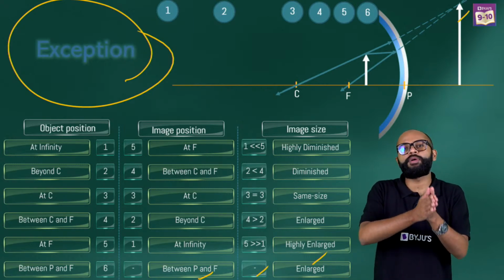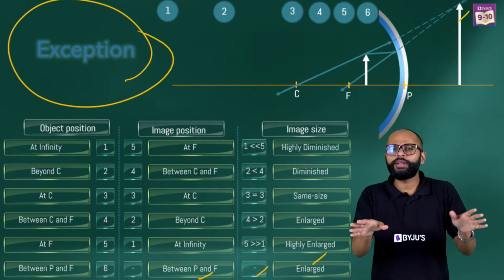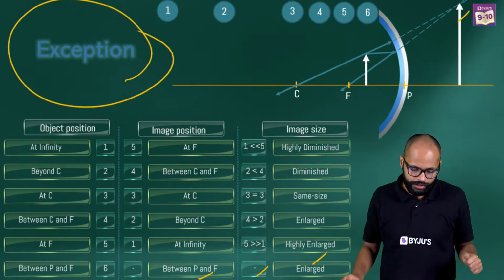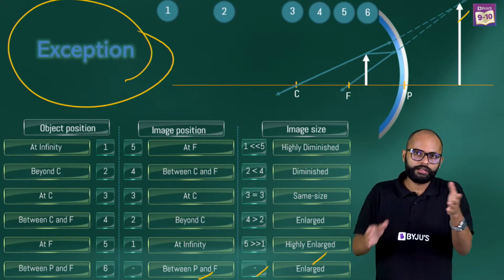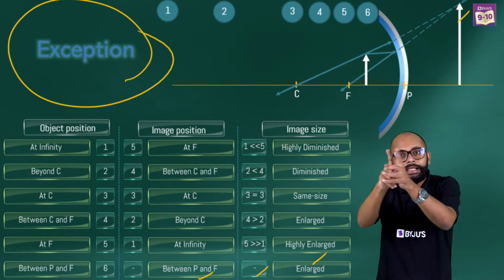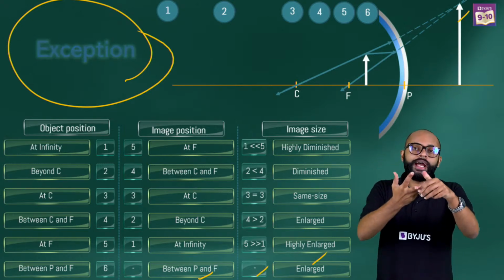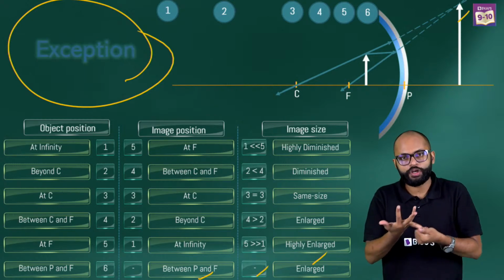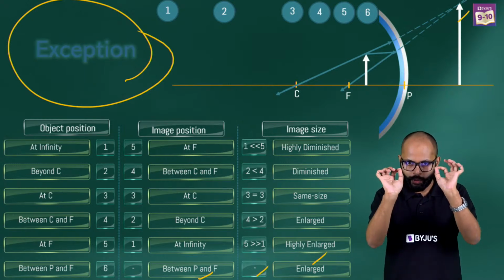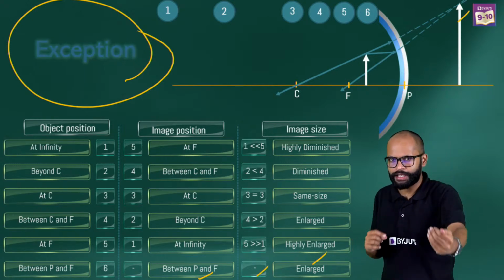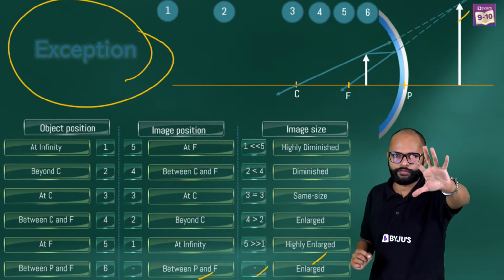When the object is between pole and focus, you don't get a real inverted image, because on the same side of the mirror, the rays cannot meet. They meet inside the mirror, right? It becomes a virtual image, it becomes an erect image, and it becomes an enlarged or magnified image, right? So this was one small misconception. Otherwise, the pattern holds true for the rest of all the things.